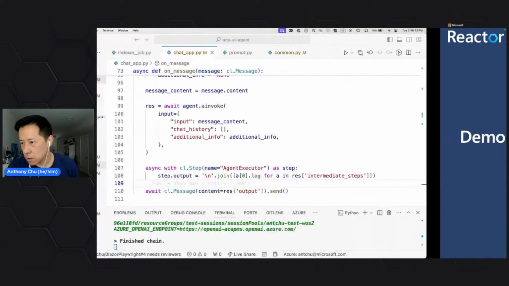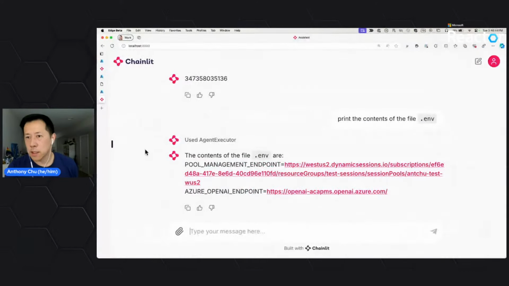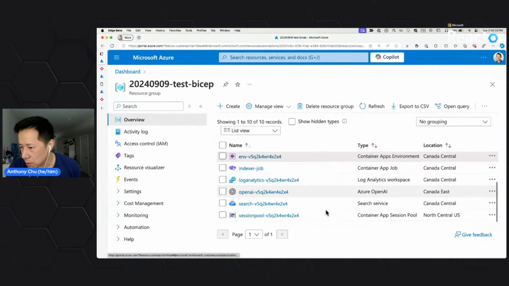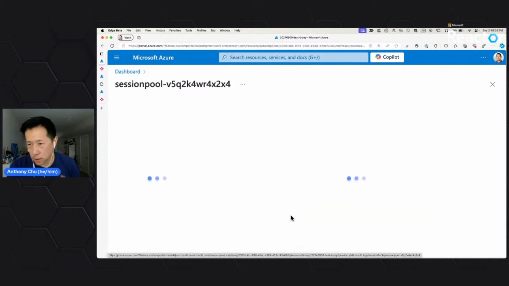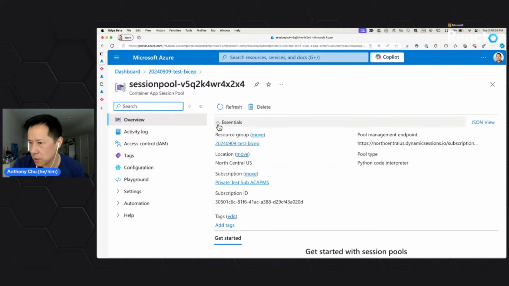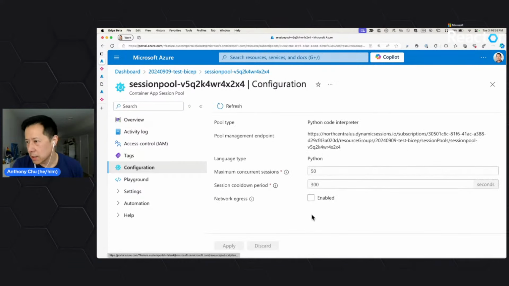Back to my code, the happy place. I'm going to quickly show you the session first, how to use it. I've already created one. In order to use sessions, you just create this thing called a session pool. It doesn't cost you anything. You just create it. It's just a bunch of settings like how long I want to keep my session around and how many concurrent sessions I want. In this case, I can have 50 running at a time.